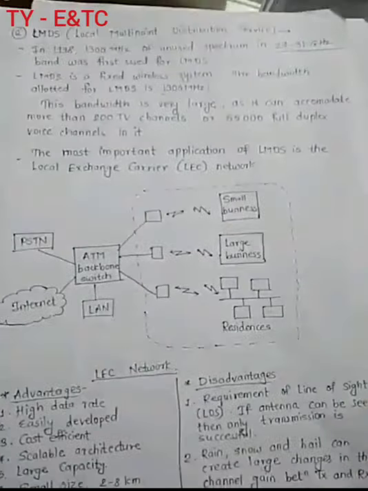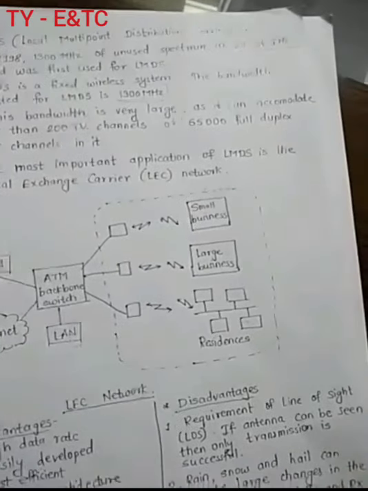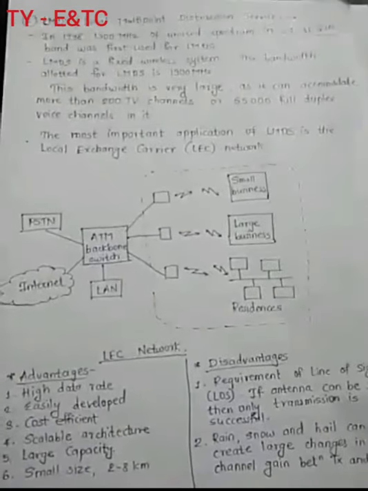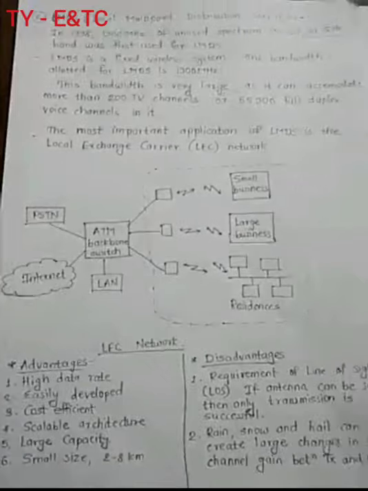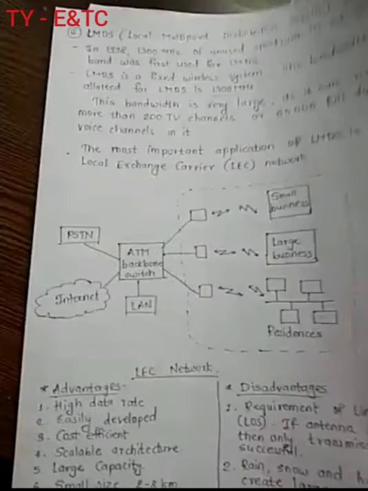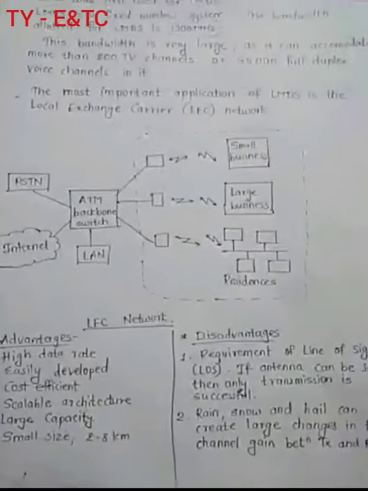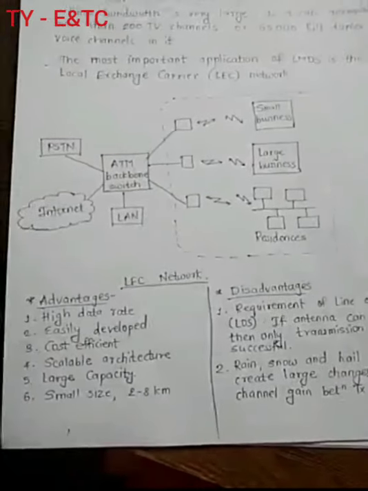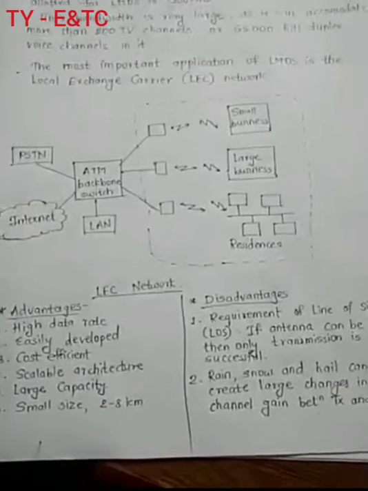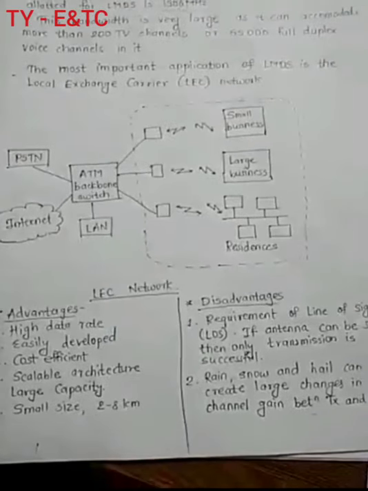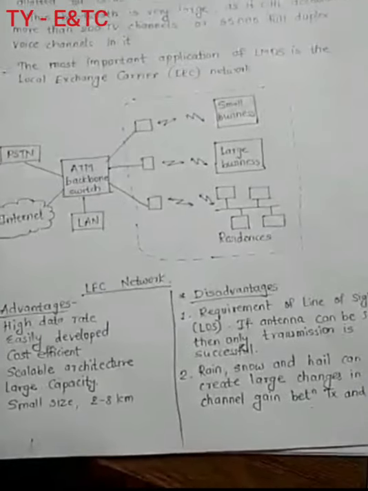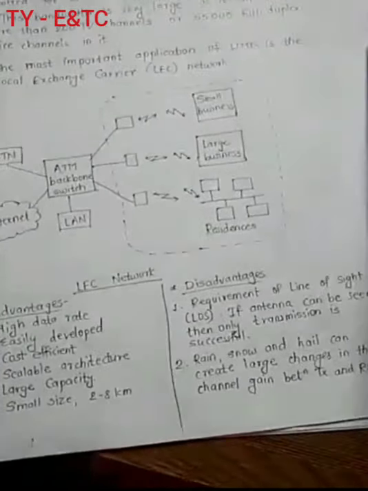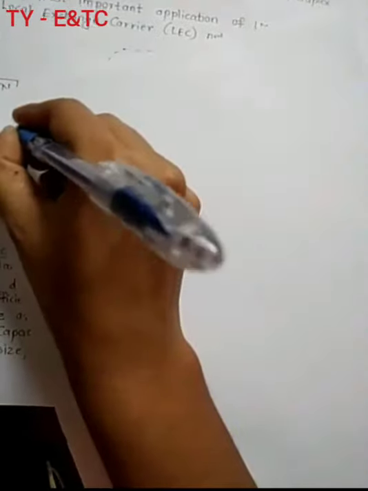After this, a very small part is left, related to the advantages, disadvantages, and applications of wireless communication systems. Orally, I will just tell you what the advantages, disadvantages, and applications of wireless systems are. Then the last part of this chapter will be left, related to the mobile handset: the block diagram of a mobile phone and the different sections present in the mobile. Then we can end the first unit. So we will discuss the advantages first.